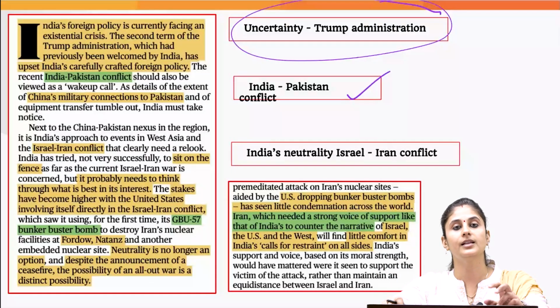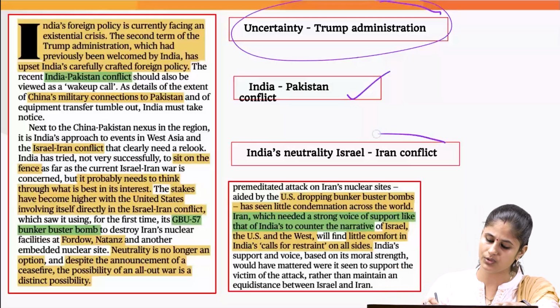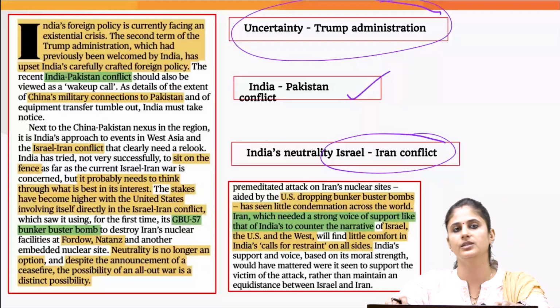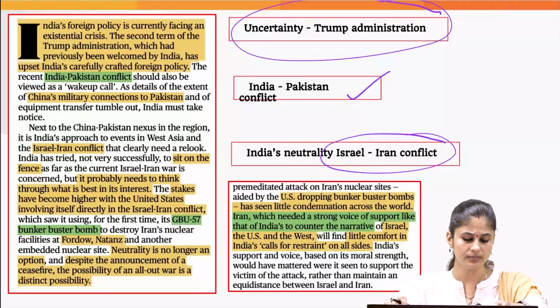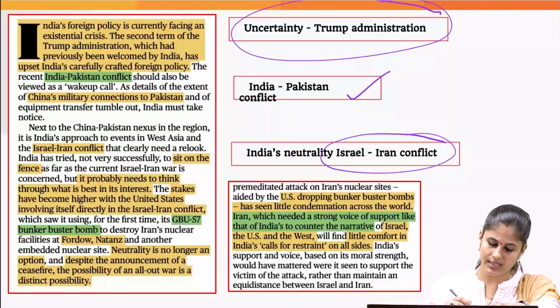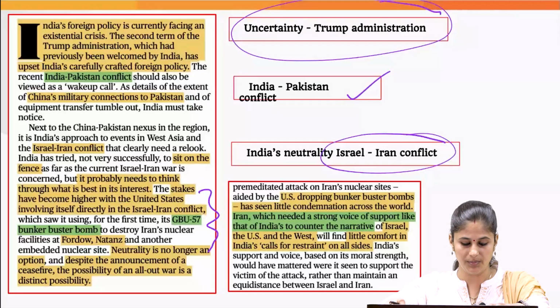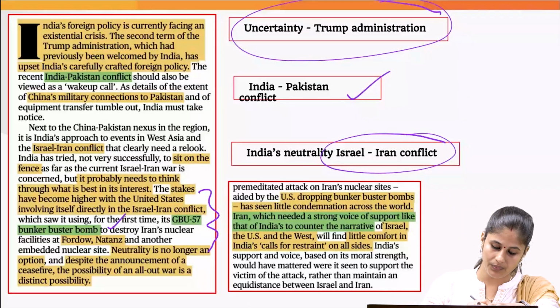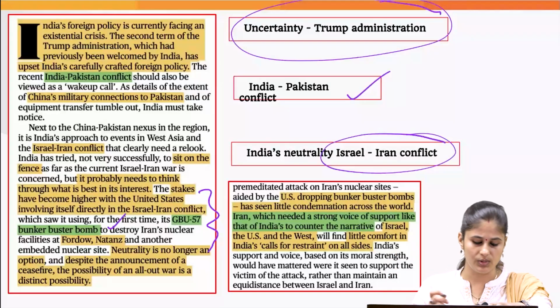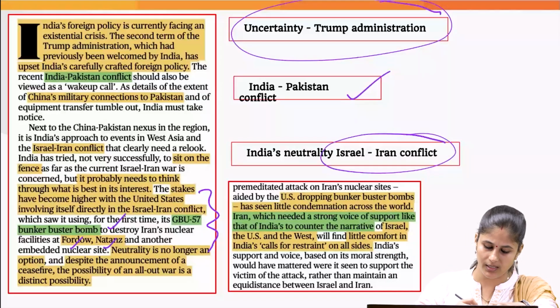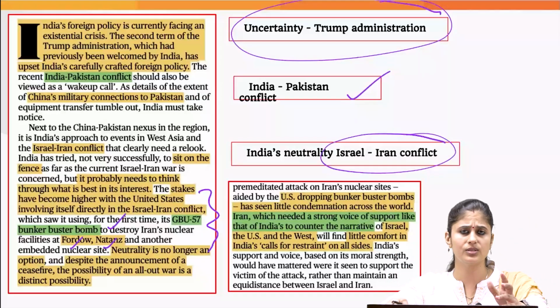Then the writer has talked about the neutral stance which India has maintained in the recent conflict between Israel and Iran. Why is this problematic? Because during this time, the US made use of the GBU-57 bunker buster bomb on Iran's nuclear facilities at Fordow and Natanz, and nobody across the world said anything against the US administration.